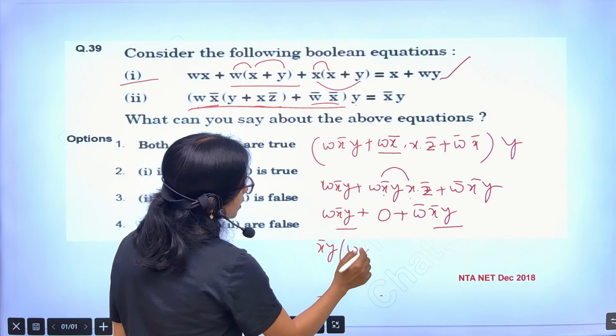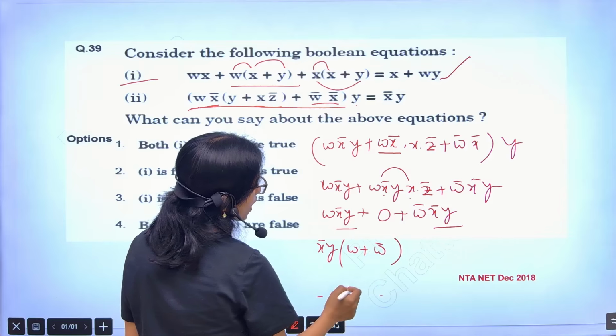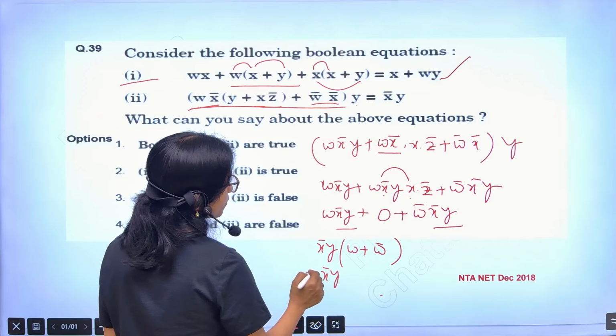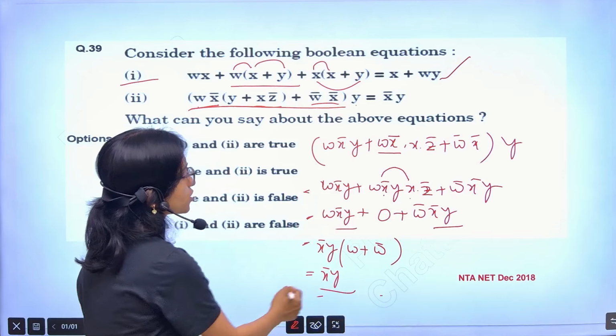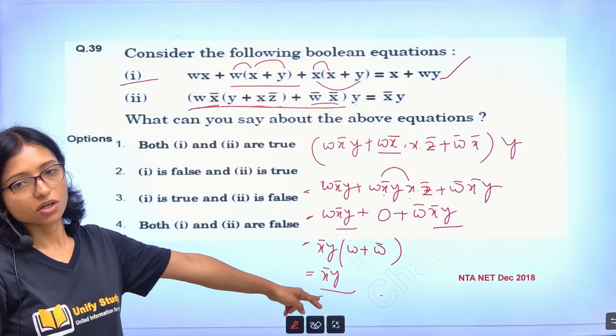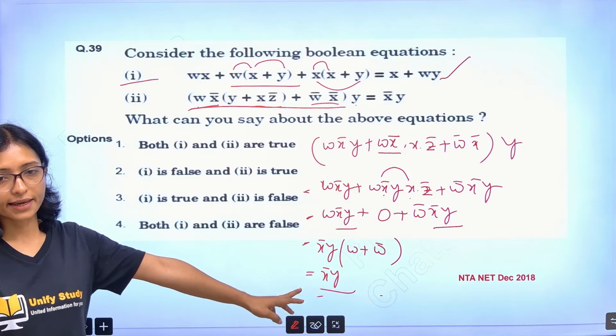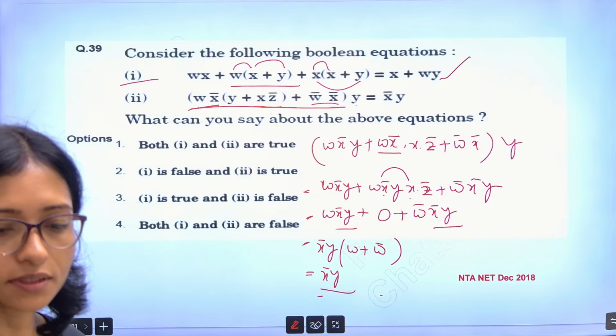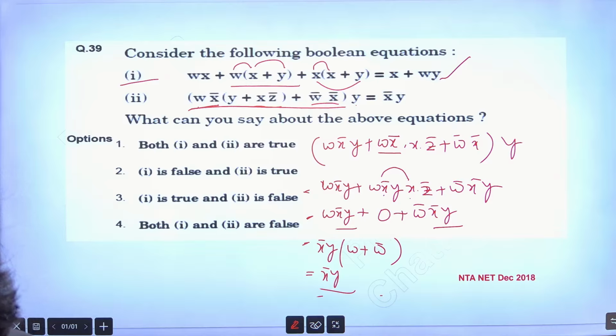X bar y, w plus w bar is 1. So I am getting x bar y. Answer is x bar y. Got it? Clear? Yes. So both are coming correct.